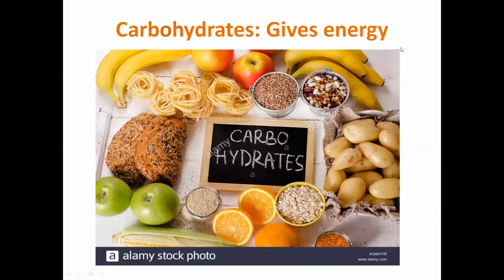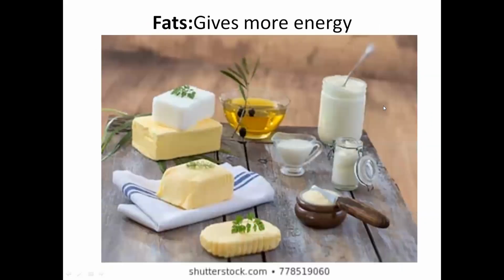Okay. So in detail we study sources of carbohydrates, which give energy, and what is meant by carbohydrate. They are made up of carbon, hydrogen and oxygen. They provide us with energy. These are the sources: potato, rice, oatmeal, corn, and some types of fruits. They are full of carbohydrates.